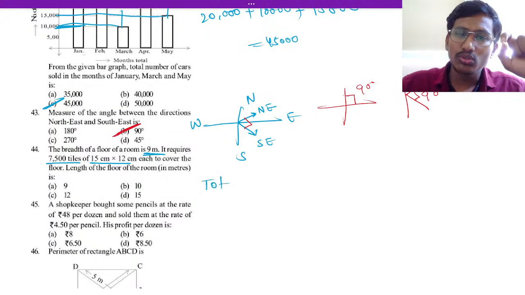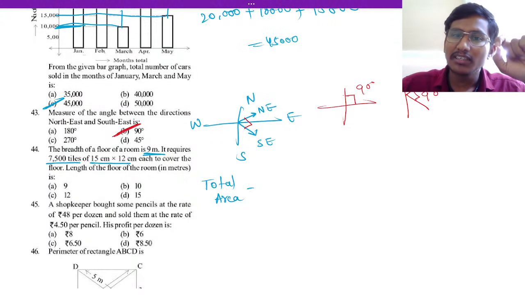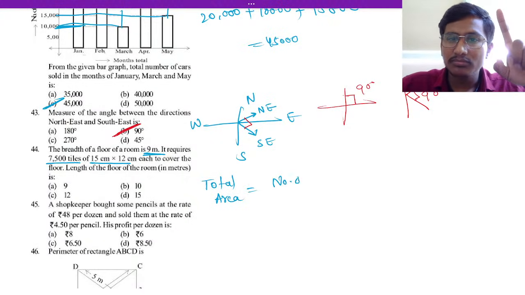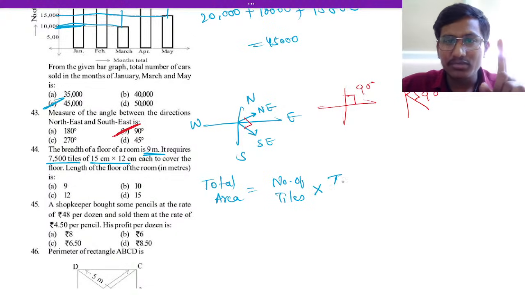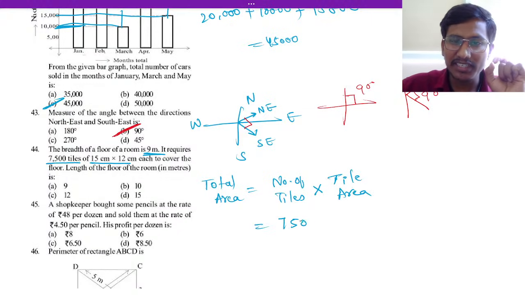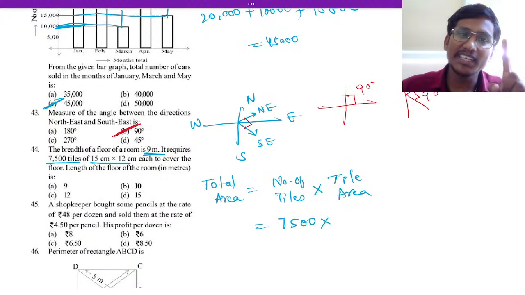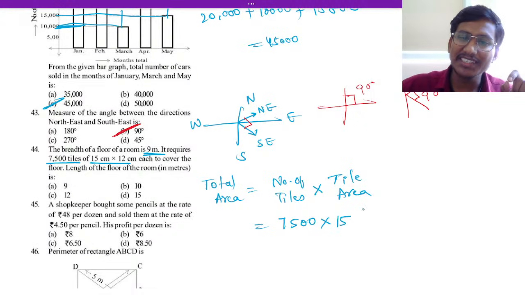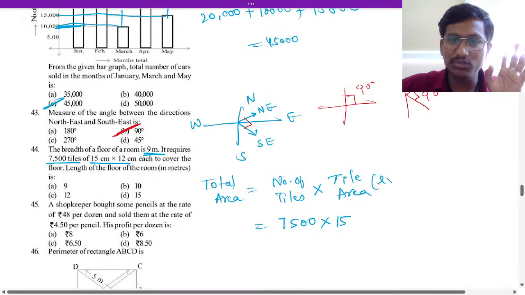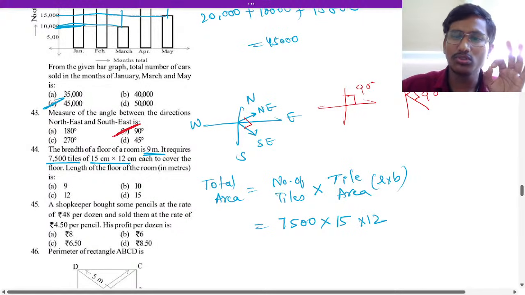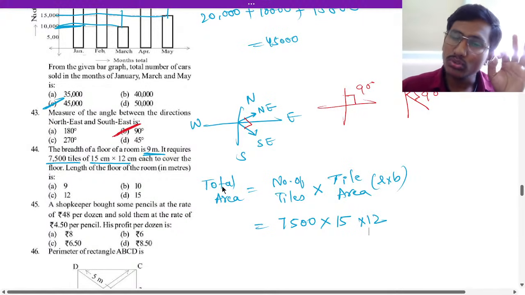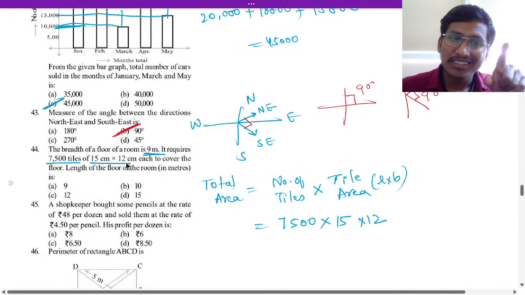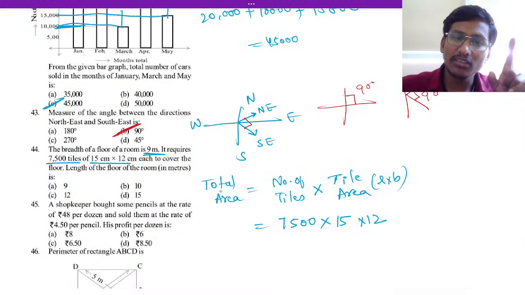So the total area will be the number of tiles into the tile area. The number of tiles is 7,500, into one tile area, which is 15 into 12 centimeters, that is length into breadth. So we just multiply 15 into 12. This gives the total floor area.